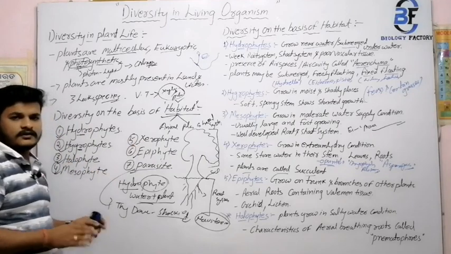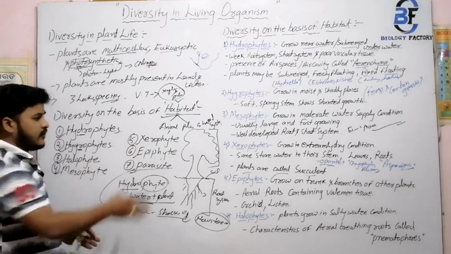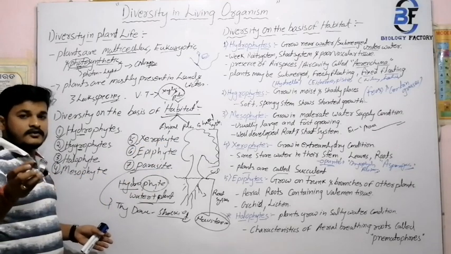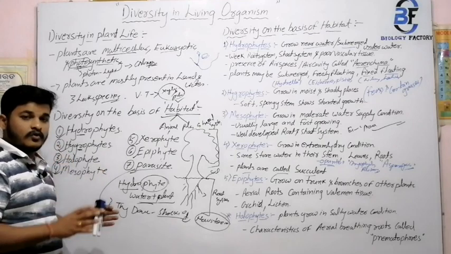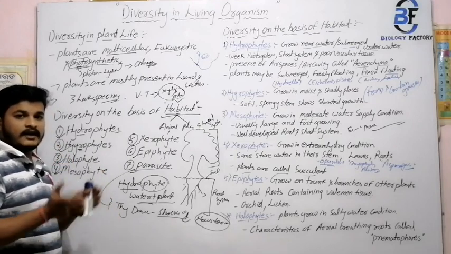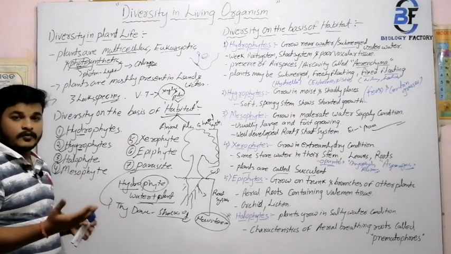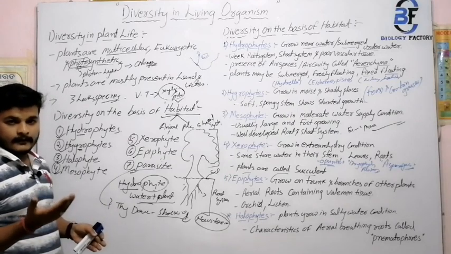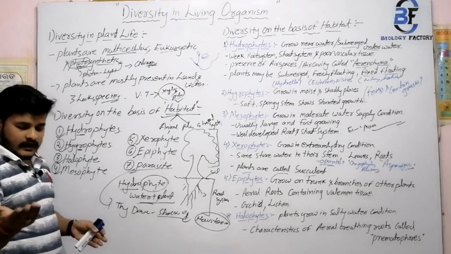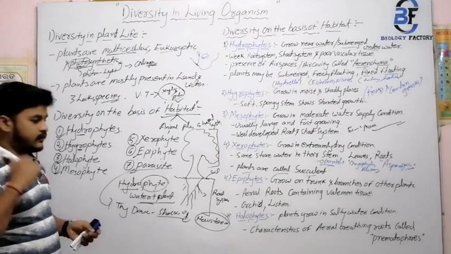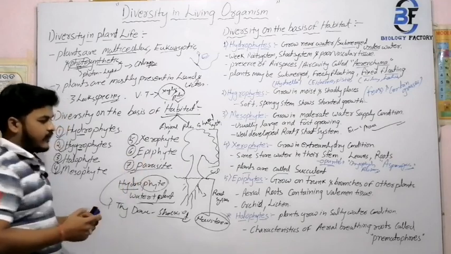Next, xerophytic condition, that means extremely dry condition, where the plants store their water in stem, in leaf, in roots also. That means we take the example of opuntia, asparagus, bryophyllum, aloe vera, all these things. And next your epiphytes.